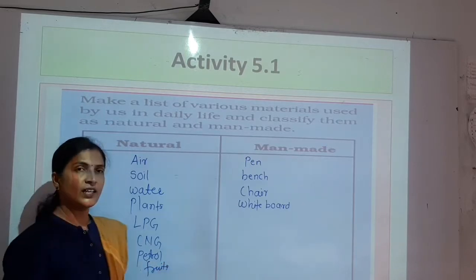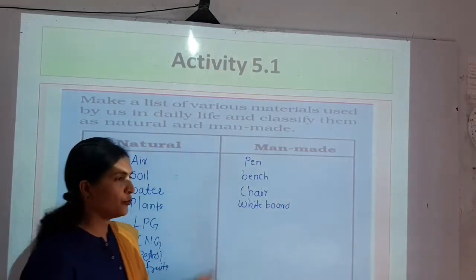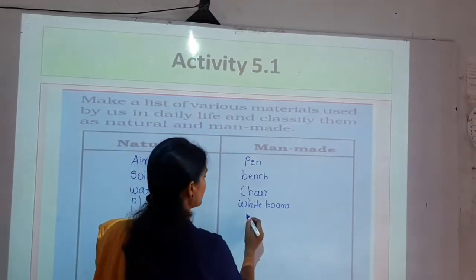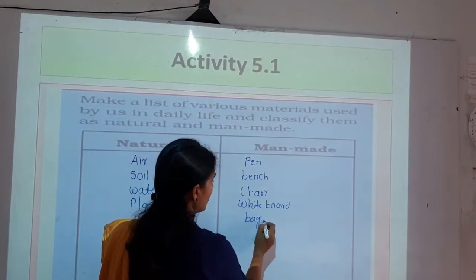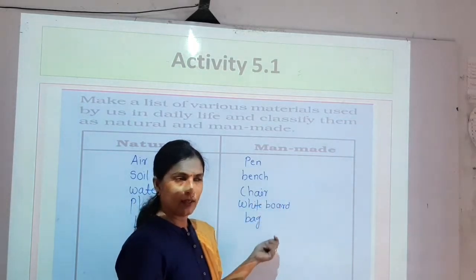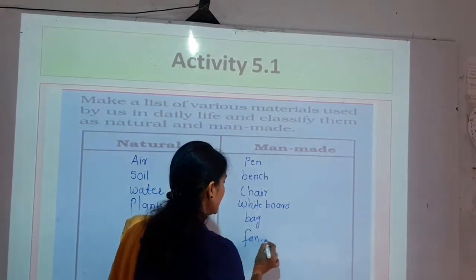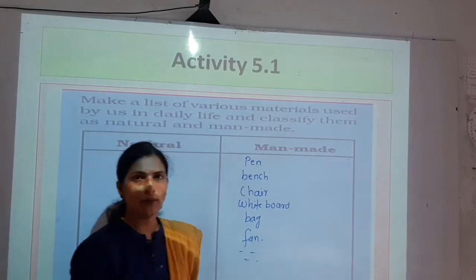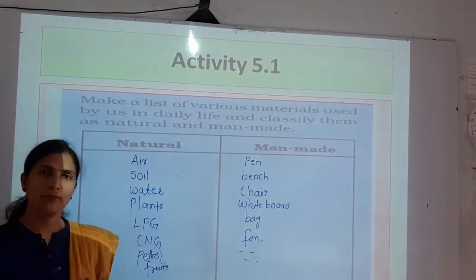So all these things are naturally made. Here you can write many things. Your school bag, which is made by man. Fan. Many things are there which you can write in a table and you can complete the table.